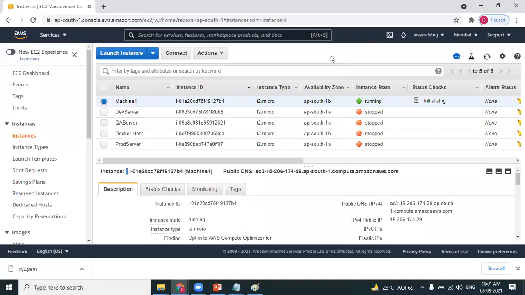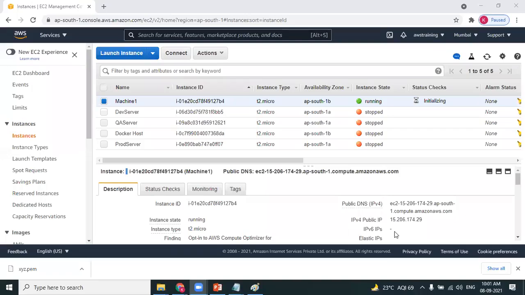We are done. We have learned how to create a Windows machine, and we have successfully created a Windows machine on AWS cloud. Clear about this? If the process of creating the Windows machine is clear, please type yes in the chat box. My dear friends, am I clear in explaining how to create the first machine?